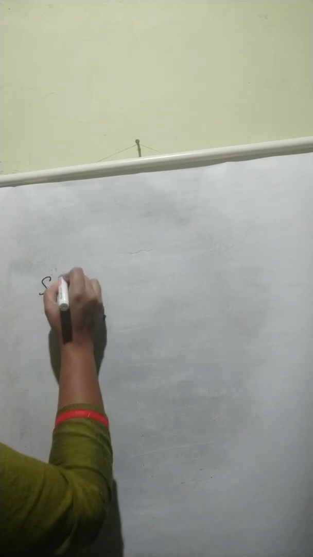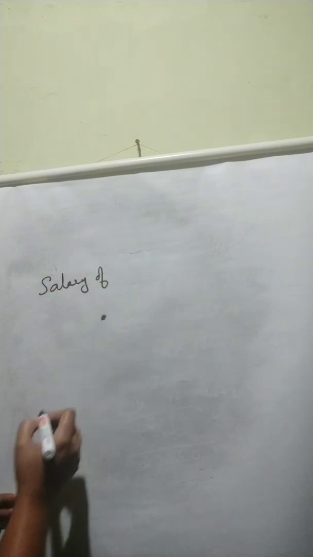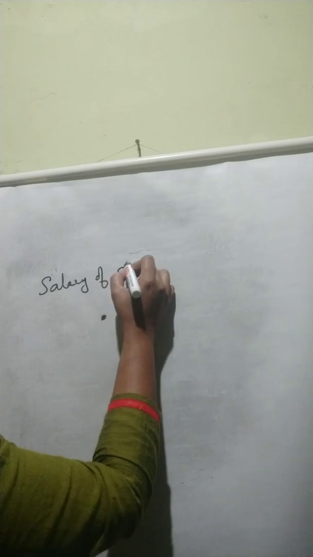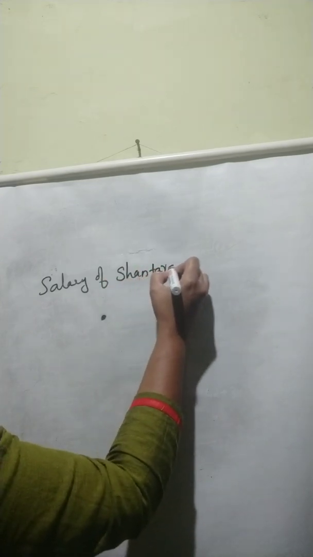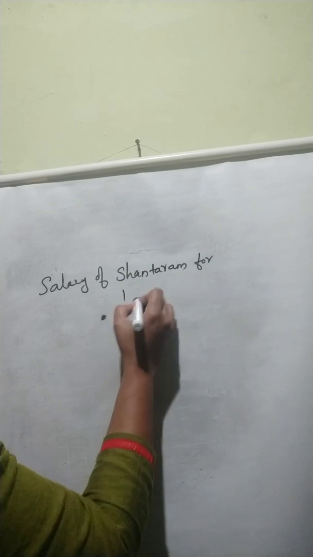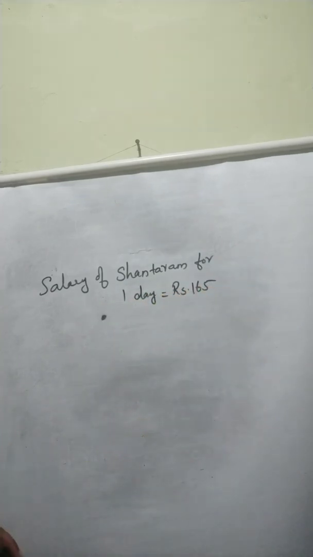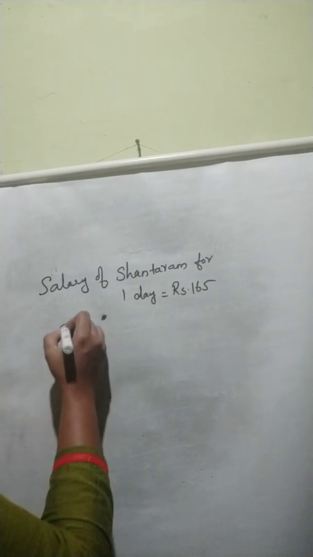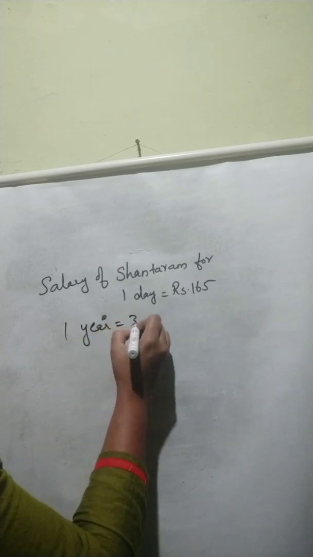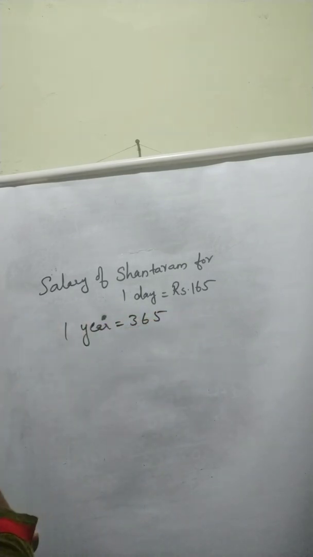Okay, how can we find out? Here, salary of cook or Shantaram for 1 day, that is equal to rupees 165. The question is, if he called for all days of the year, how much salary will he get? So, 1 year is equal to 365.